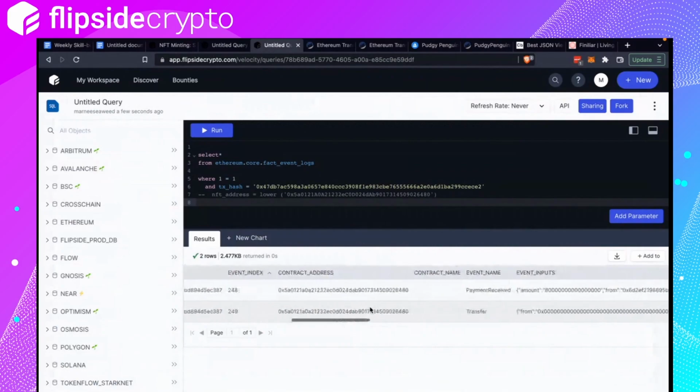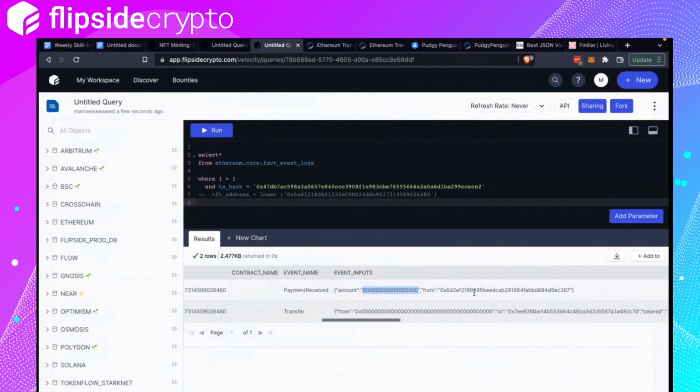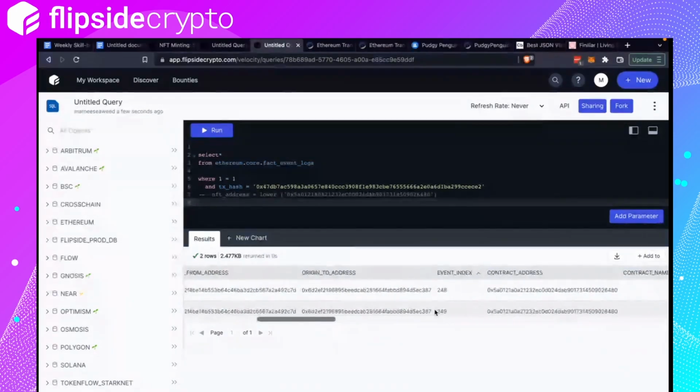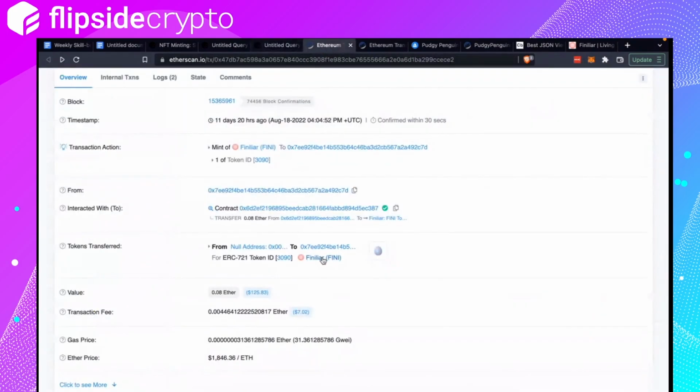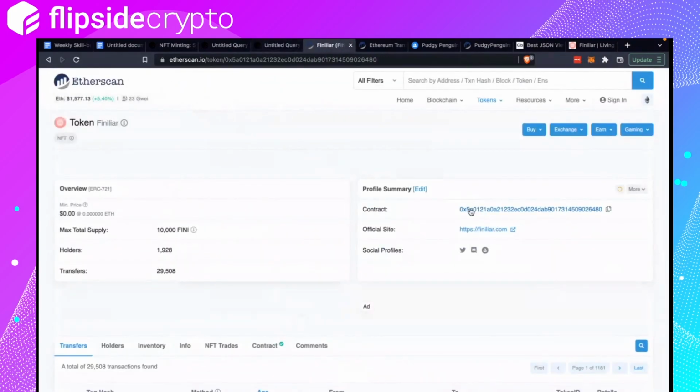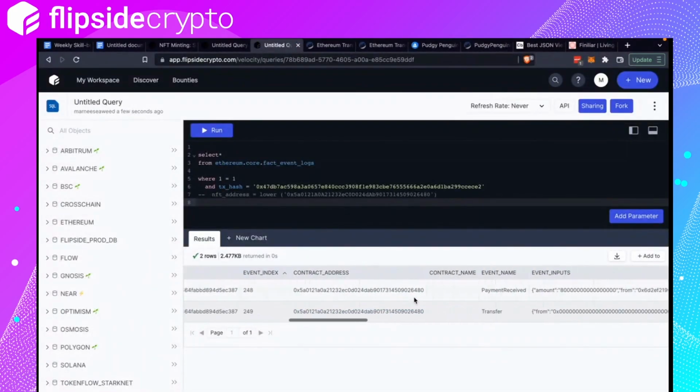So if you look again at what is shown in the event logs, payment received, amount 8 something something. And then the second thing that happened is the burn address transferred to the original sender a token ID called 3090. And the contract address here would be the Finiliar token, if I'm not mistaken. Yeah, 0x5A. Okay, cool. So that's how we would decipher this.